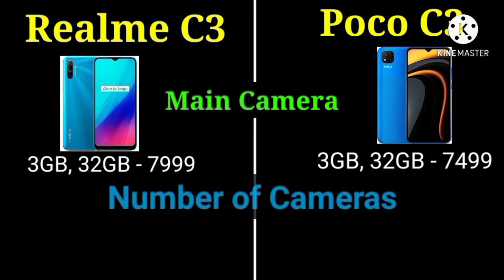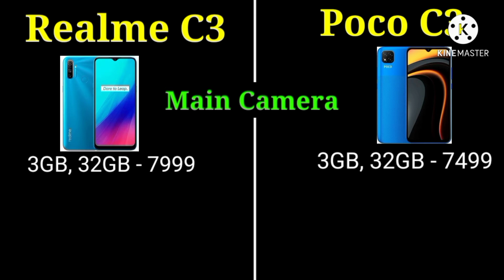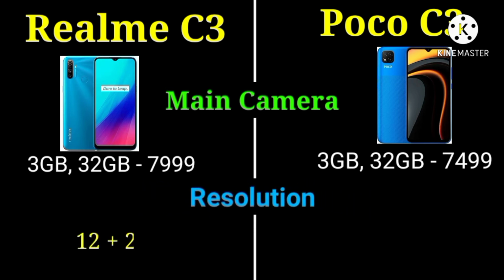Main camera. Number of cameras Realme C3 has is dual and number of cameras Poco C3 has is triple. The resolution of main camera of Realme C3 is 12 plus 2 megapixel and Poco C3 is 13 plus 2 plus 2 megapixel.